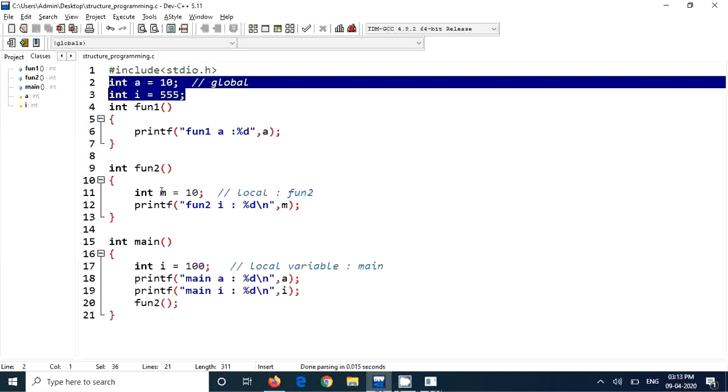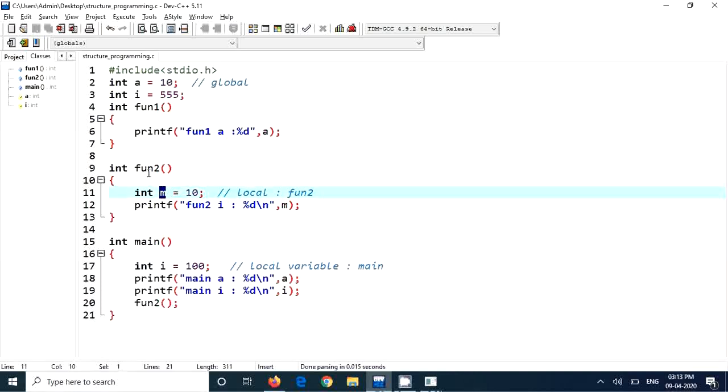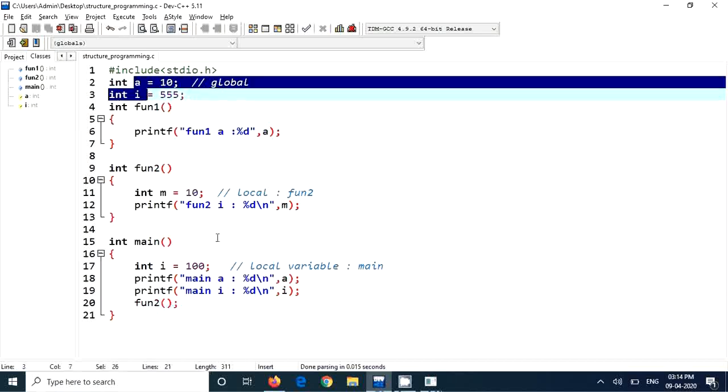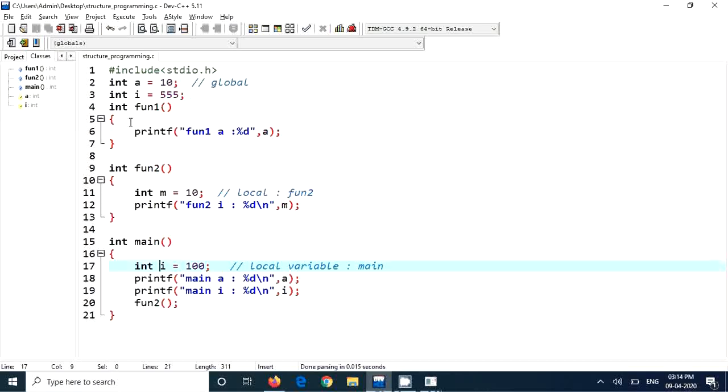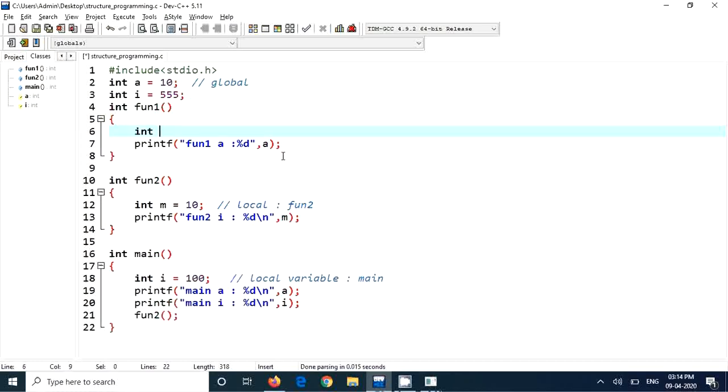Now see this one, yum. Yum is a local variable to fun2. I'm calling fun2 here. So when the program starts, A and I will be allocated with 4 bytes each. This I will be allocated only when the function is called. So to differentiate this, I will just put I here.